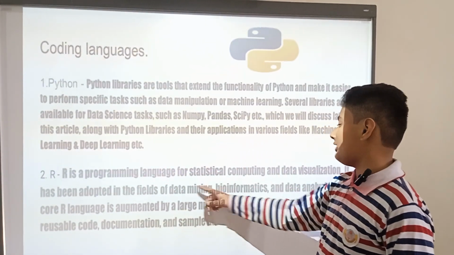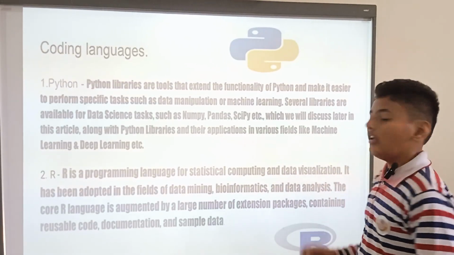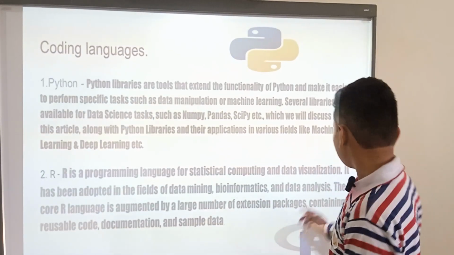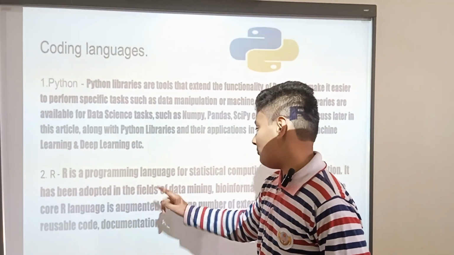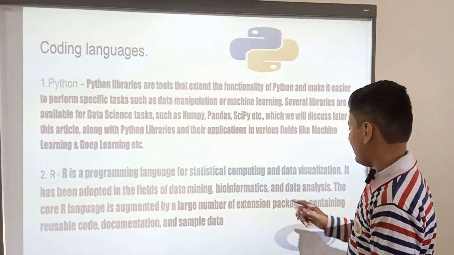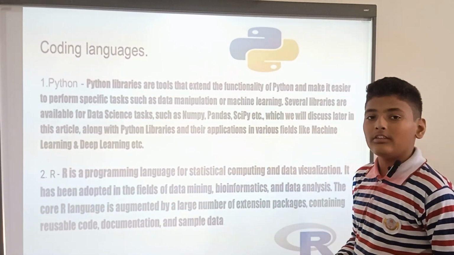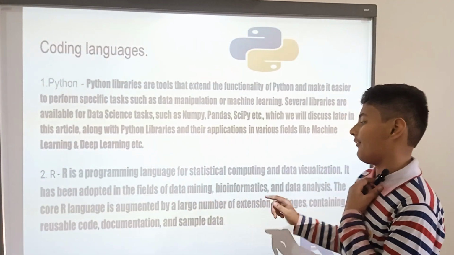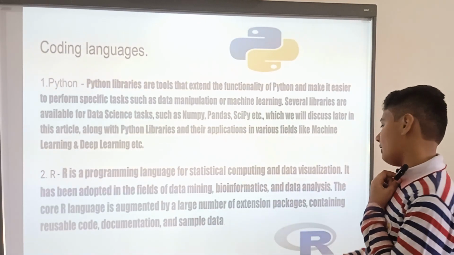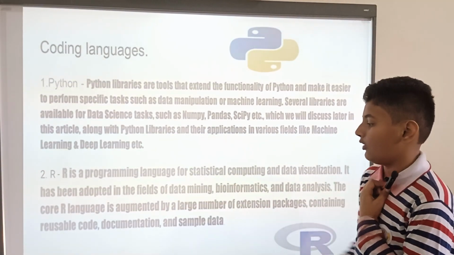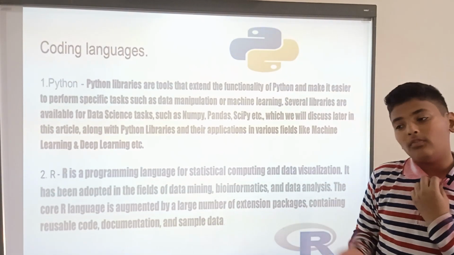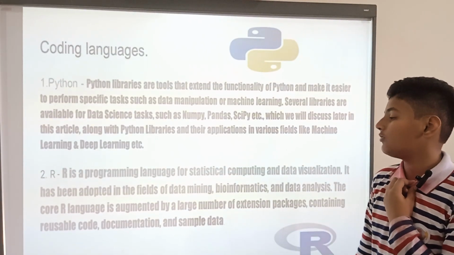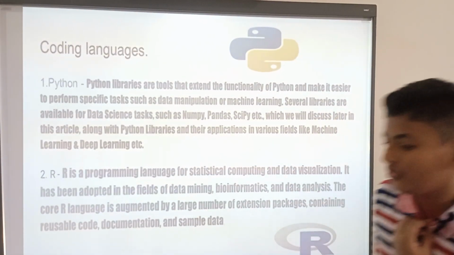R is a programming language for statistical computing and data visualization. This is the coding language which most data scientists use in their work. It has been adopted in the fields of data mining, bioinformatics, and data analysis. The core R language is augmented by a large number of extension packages containing reusable code, documentation, and sample data. So data about how many things are sold in how much time is used in data science with R.